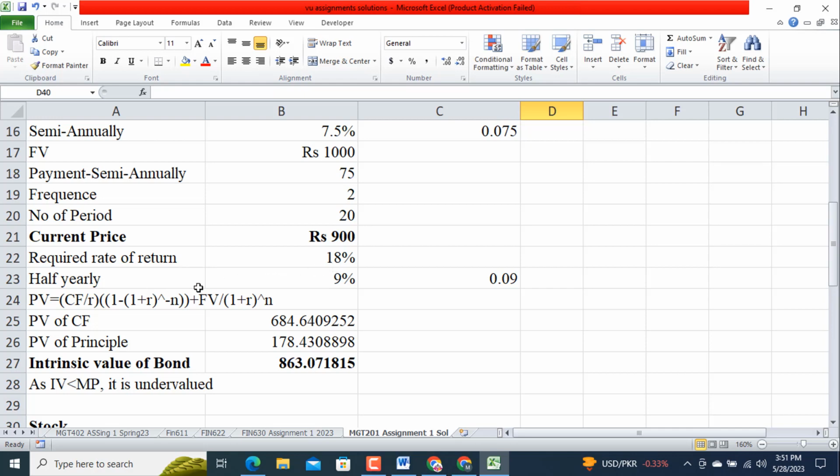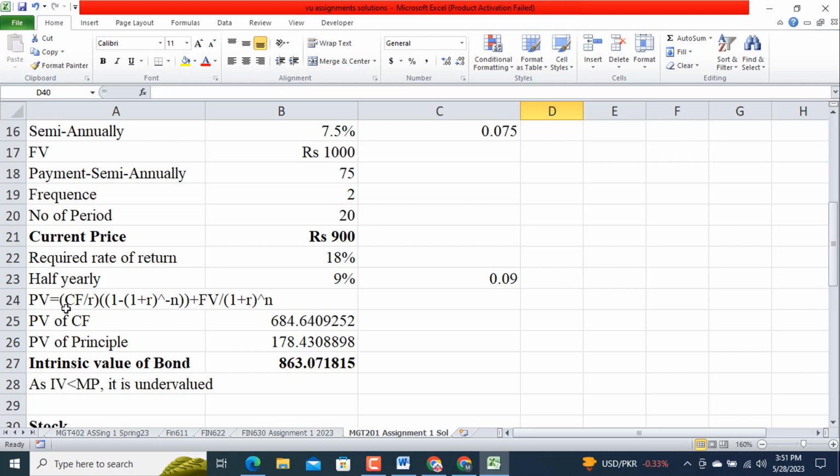Half yearly is 9%, because for bond it is applicable half yearly, because it makes payment semi-annually, 9%. So we use this formula to find the intrinsic value, which is also called NPV value or fair value.